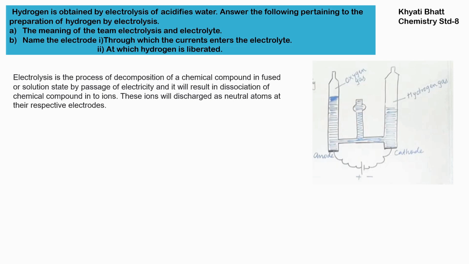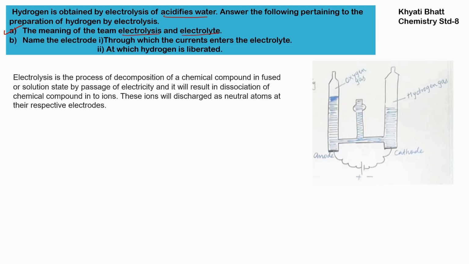Our question is, hydrogen is obtained by electrolysis of acidified water. Answer the following pertaining to the preparation of hydrogen by electrolysis. If you have any doubt regarding this electrolysis process, please watch my video based on electrolysis of acidified water. Our first question is the meaning of the terms electrolysis and electrolyte.